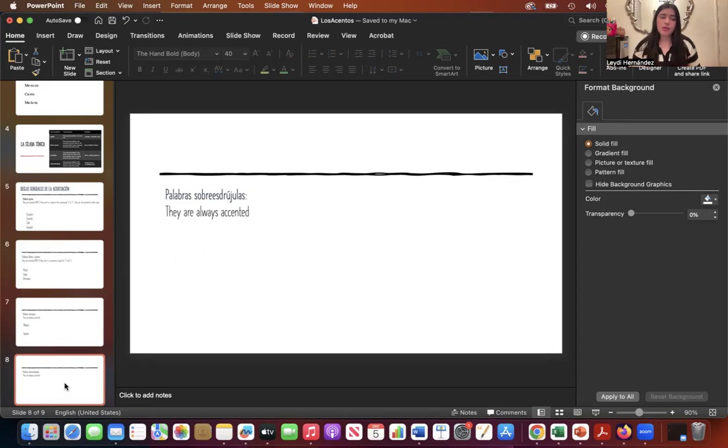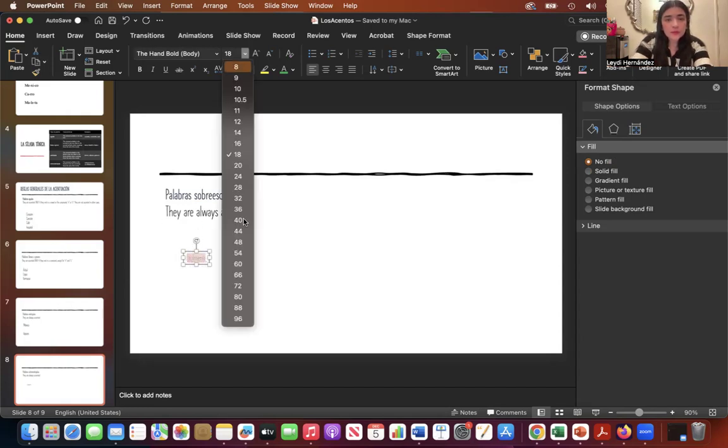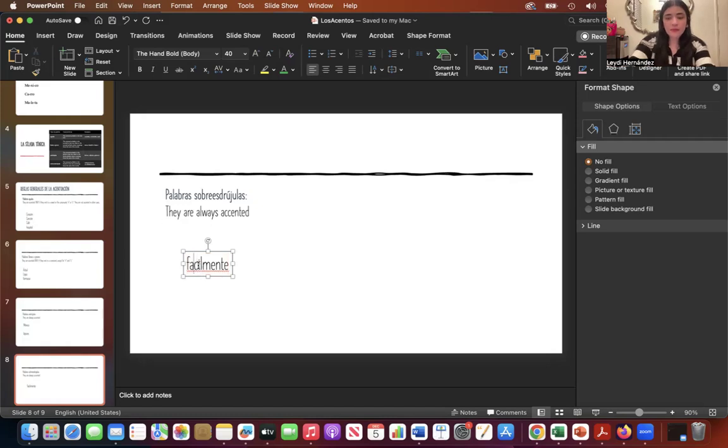And then we have the sobresdrújulas. Remember that the stressed syllable is the fourth one, counting from the end of the word, and they are also always accented. For example, fácilmente, cuéntamelo.